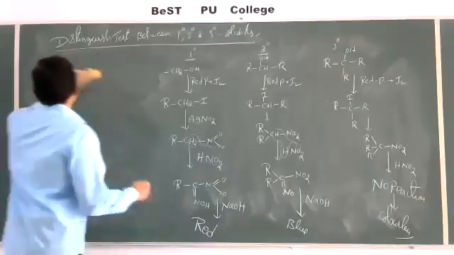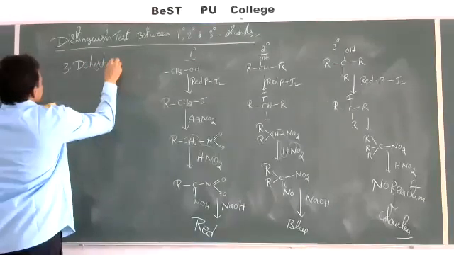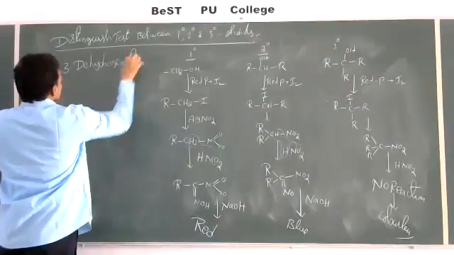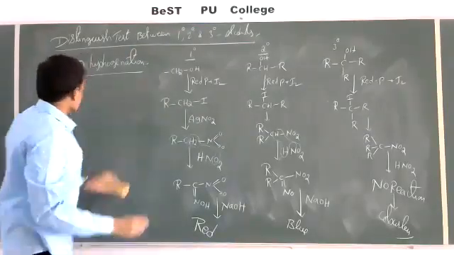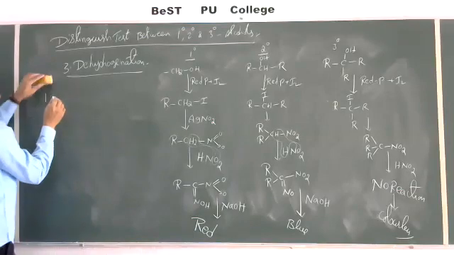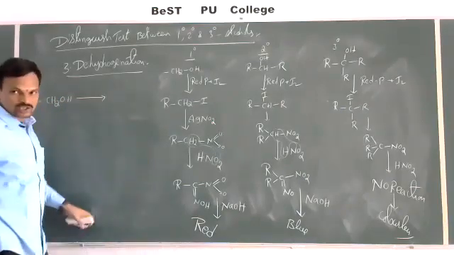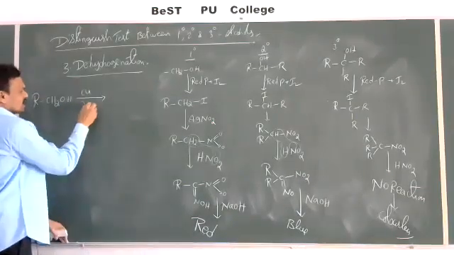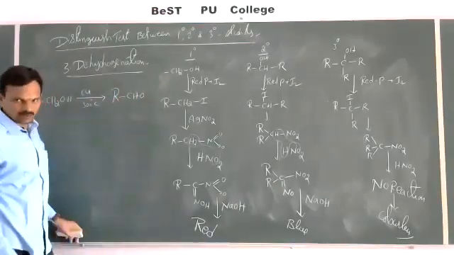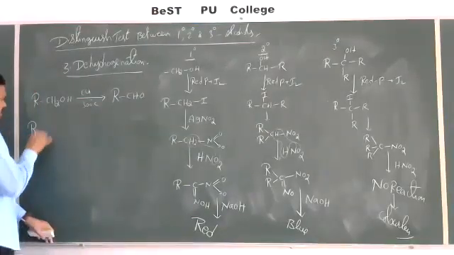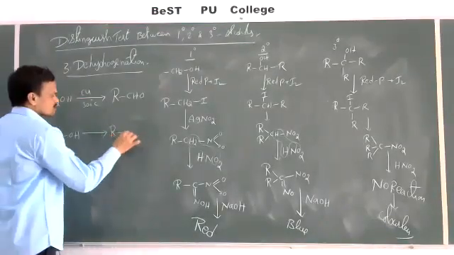Now, come to the third test. Dehydrogenation. This is nothing but what we discussed in yesterday's class. Let us see here. Primary alcohols, RCH2OH, on dehydrogenation with copper at 300 degrees Celsius, what do you get here? RCHO. Aldehydes are formed. If it is a secondary alcohol, RCHOHR, secondary alcohols give ketones, RCOR.